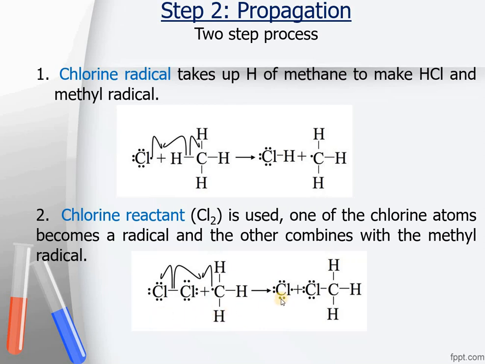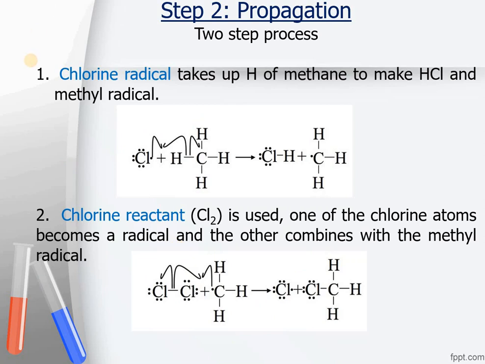Initiation step required some energy, but later on no energy is required. The radicals will be produced on their own and they will keep on reacting in the reaction mixture, and they will keep on carrying on the reaction. That's why it is called a chain mechanism. This is a chain reaction.